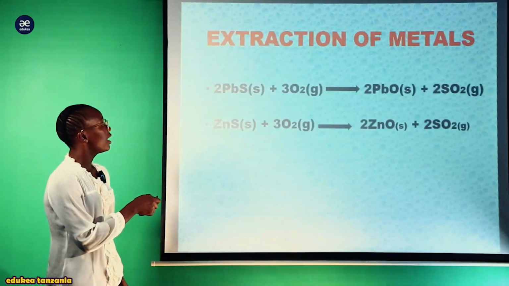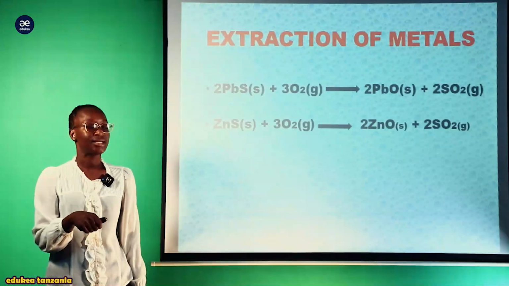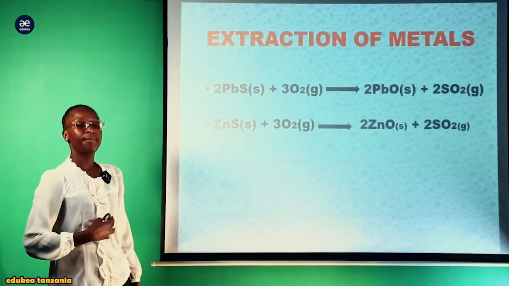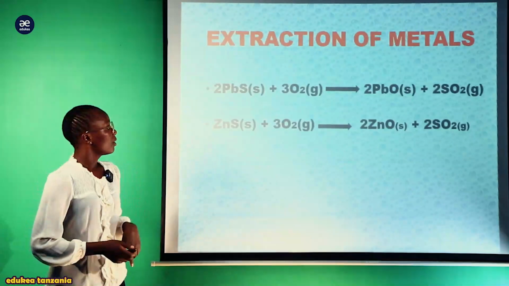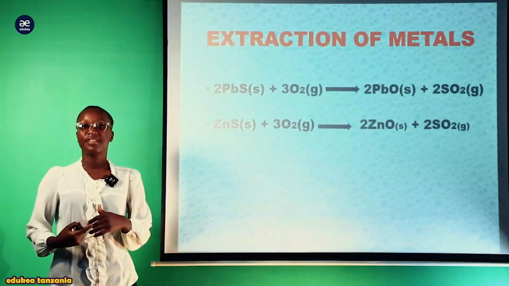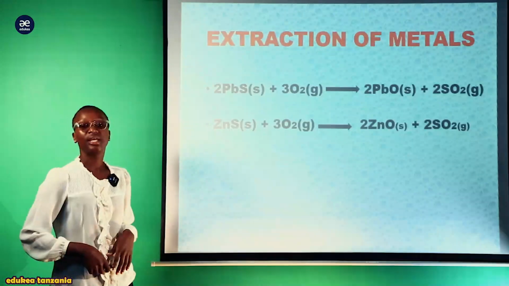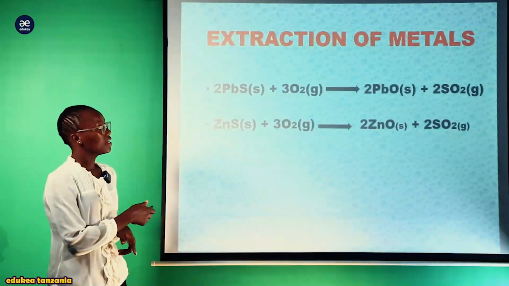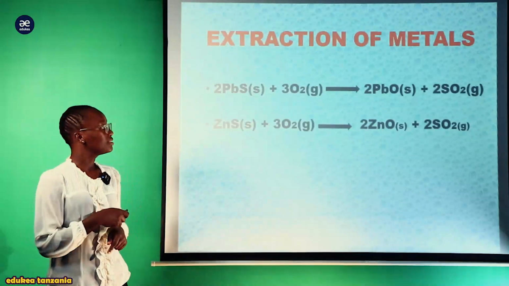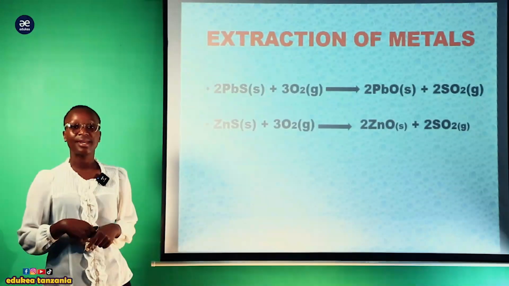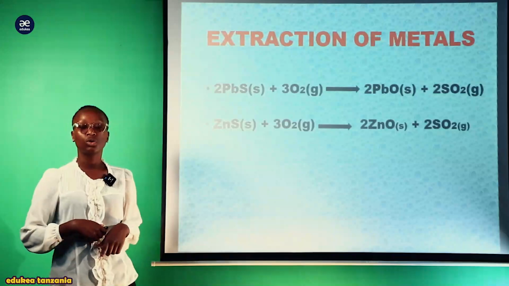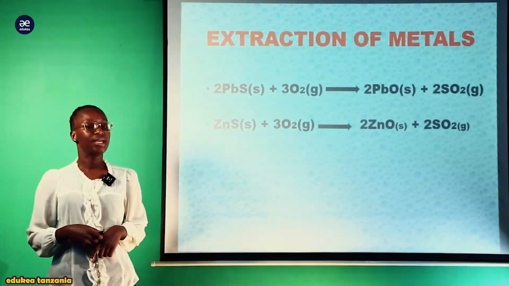So here we involve heating under oxygen gas. After taking this compound which is made up of sulfide ore and heating it, we are going to have the oxide of lead and sulfur dioxide. So we are going to liberate the oxide of lead. As we see there, we have 2 lead oxide, but also we have 2 sulfur dioxide gas.